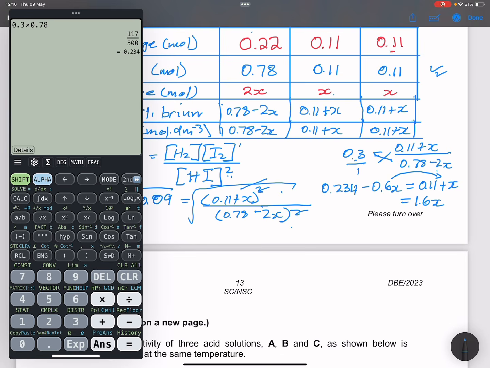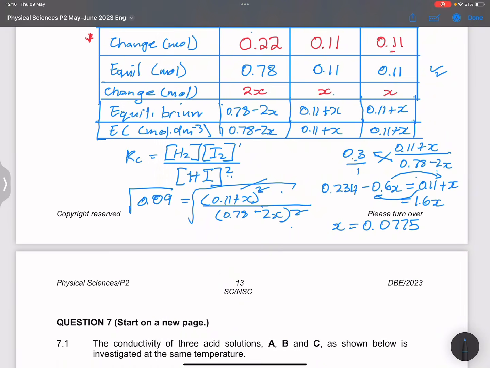And I'm going to take the 0.11 onto that side. 0.234 minus 0.11, I've got 0.124. And then I'm going to divide this by 1.6. So x gives me 0.0775.